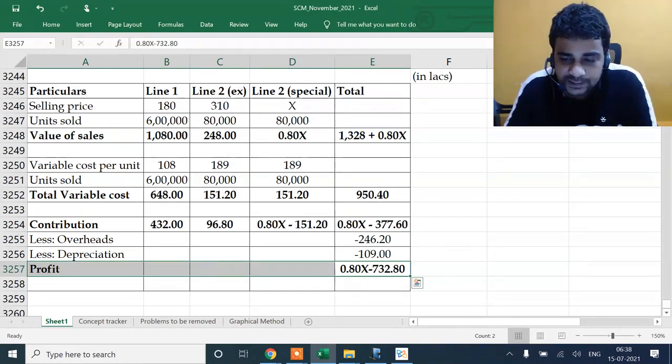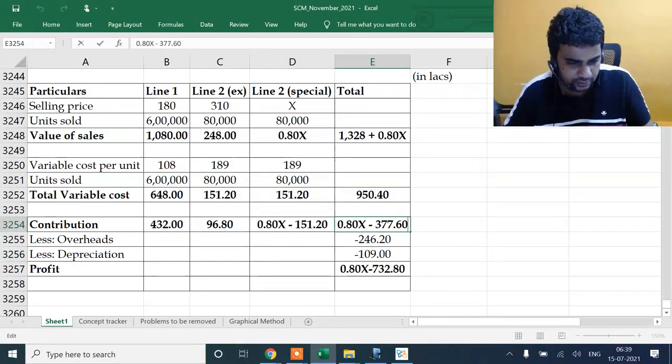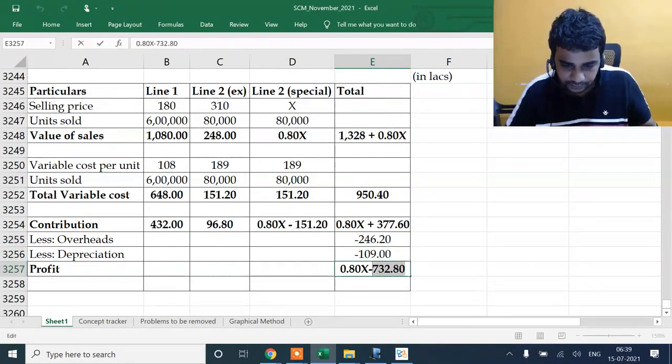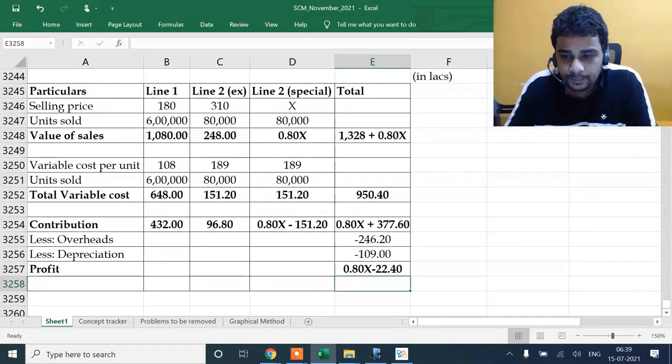My second version of profit is 15% of sales. Sir, that contribution 0.80x plus 377.6, no sir? Plus or minus? What is it coming? Okay, sorry, it's plus. Then okay, sorry. 22.4. 0.80x minus 22.4.